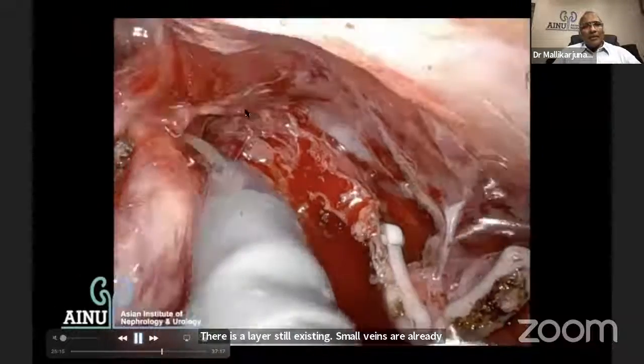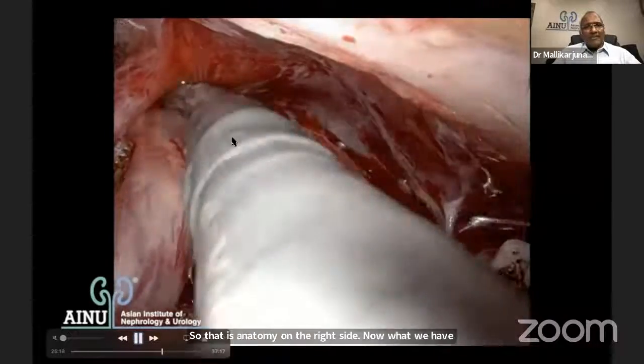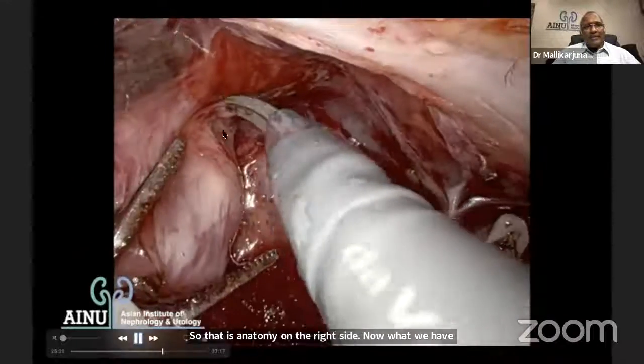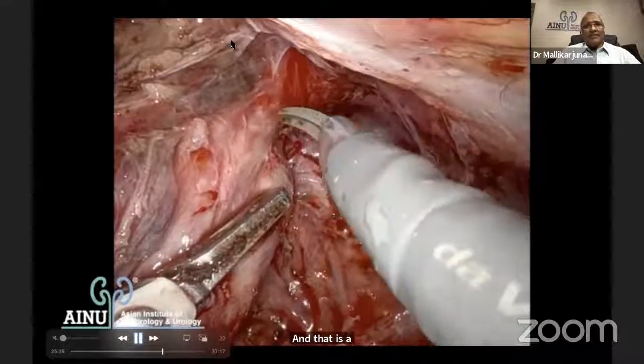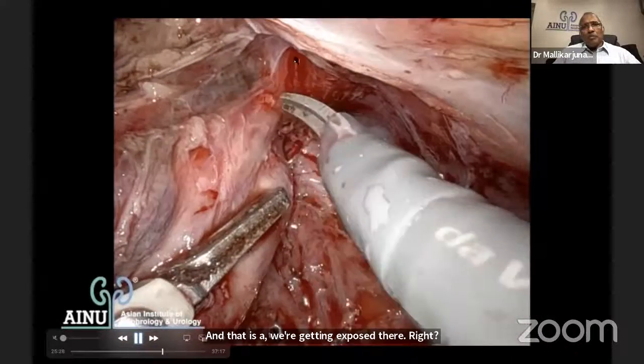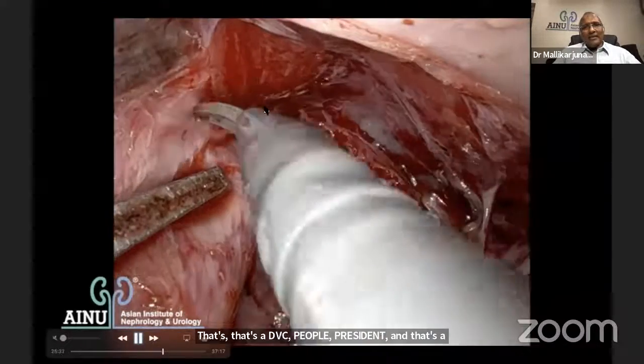So that is the anatomy on the right side, as far as dissection is concerned. And that is the median raphe getting exposed there. Right? That's the DVC, puboprostatic ligament, and that's the puboperinealis, puboprostaticus, and that is going to be there that way. Right.